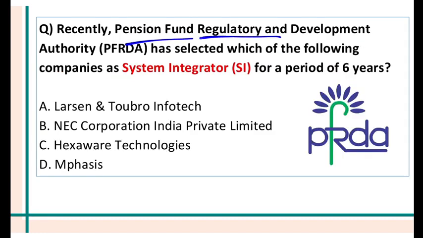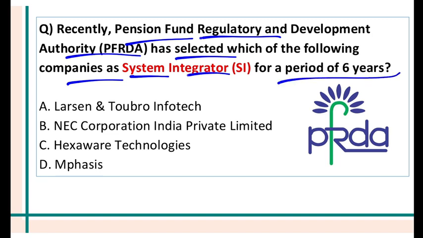Pension Fund Regulatory and Development Authority, PFRDA, have selected which company as a system integrator for a period of 6 years? Remember, they have recently appointed NEC Corporation India Private Limited as a system integrator. What is a system integrator? A system integrator is a company which basically runs the subcomponents. It specializes in bringing together different spare parts, different components, different subsystems into a whole and ensuring that all the parts work together. That is called a system integrator company.